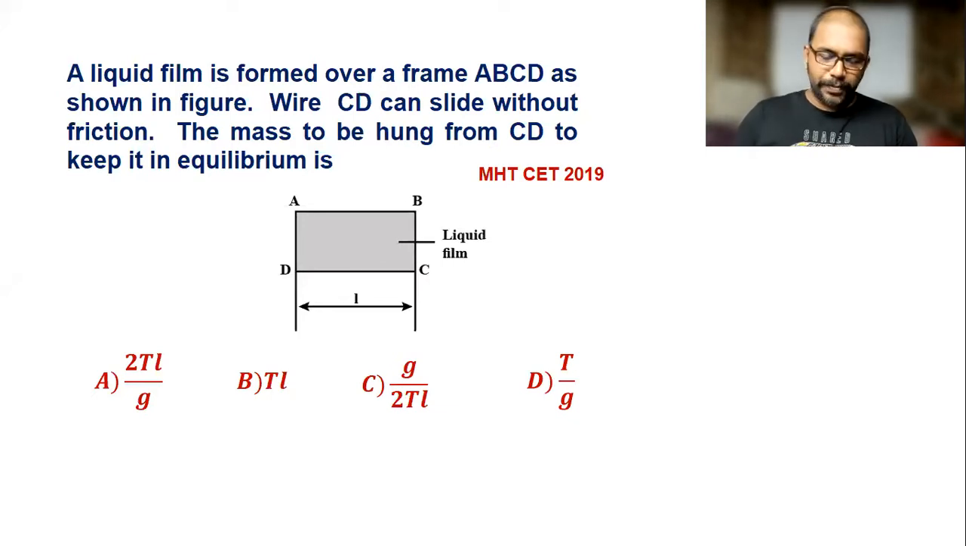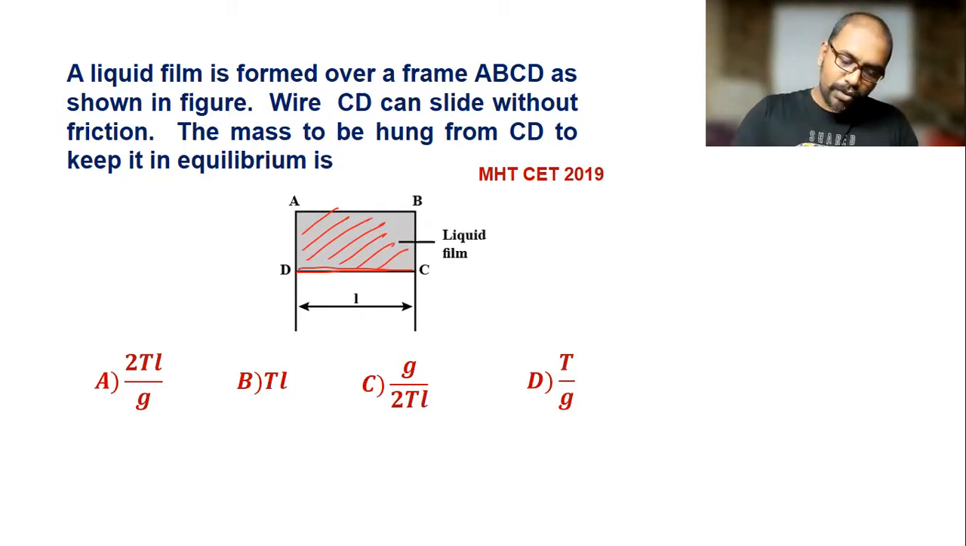डिस्प्ले किया हुआ है। क्वेश्चन नंबर 1 में दिया है a liquid film is formed over a frame ABCD. You can see a frame ABCD in a diagram. So this is a frame ABCD. Wire CD can slide without friction. This wire CD, we can slide without friction. The mass to be hung from CD to keep it in equilibrium.